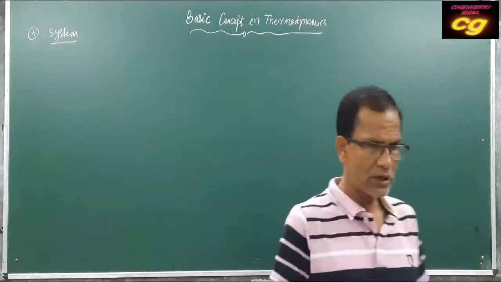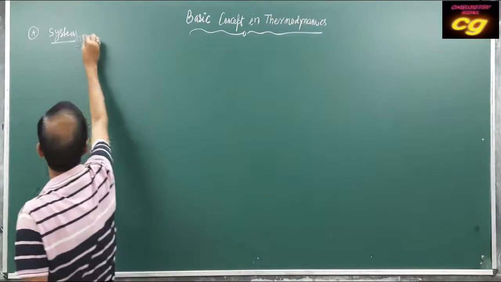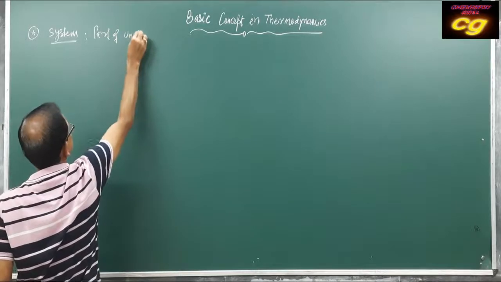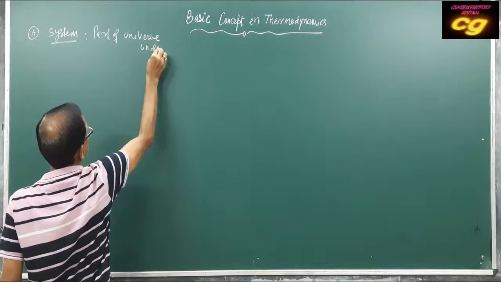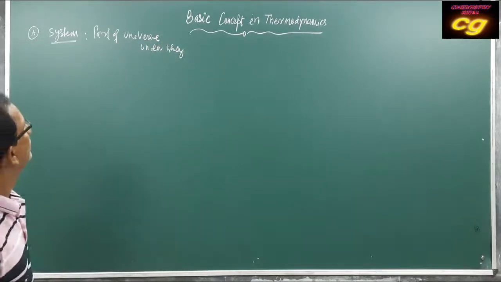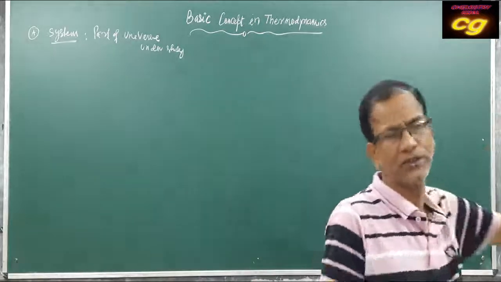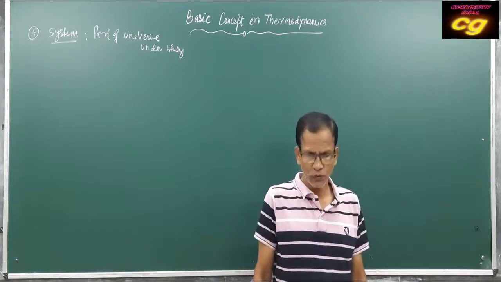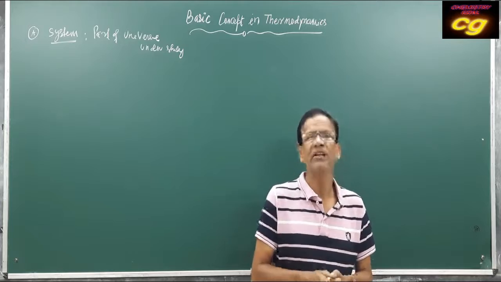System means the part of the universe under study. Part of the universe under study. Everything is a part of the universe, so the specific part of the universe under study, that is called system.